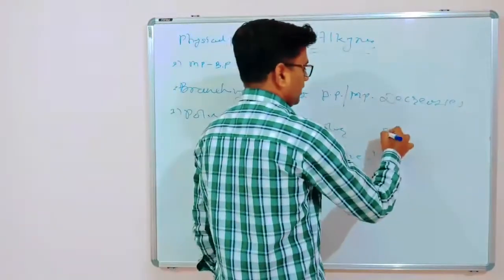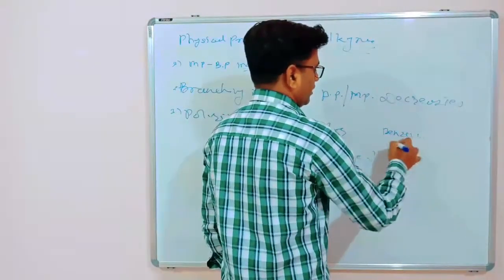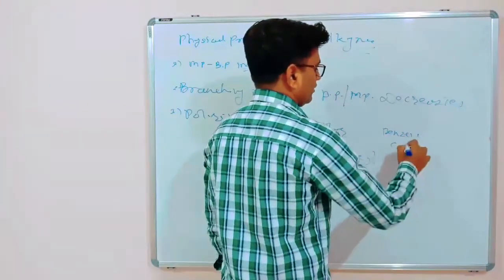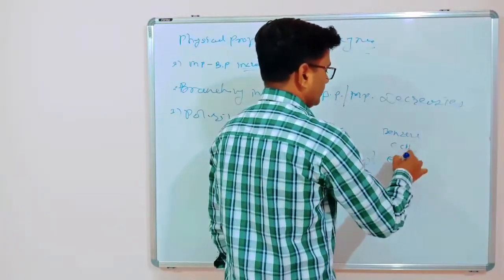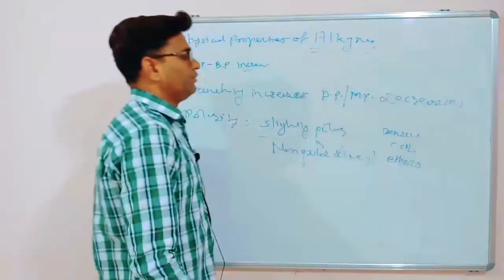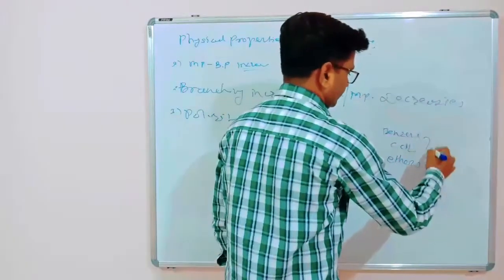For example, benzene, carbon tetrachloride, ethers. So these are soluble in non-polar solvents.